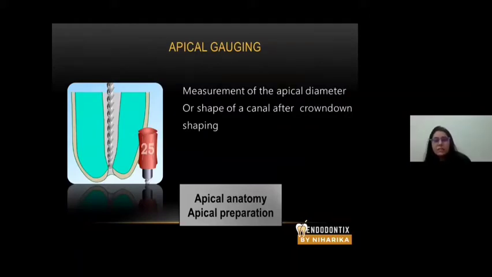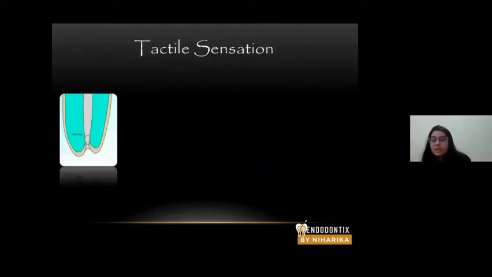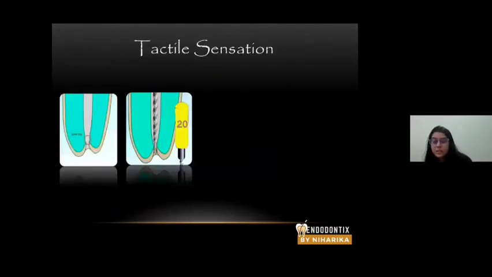Okay, so I'm going to finish it in 1 minute only. And apical gauging is to assess the size of the apical preparation. There are 3 methods to assess apical gauging: tactile, visual gauging, and master cone technique. Tactile sensation means you place your file inside the canal. Suppose your master apical file is 20 and you want to assess the size of the master cone. You place a 2% file inside the canal. If your 20 number file goes beyond, that means your canal is wider.